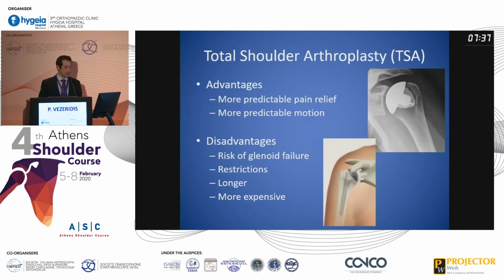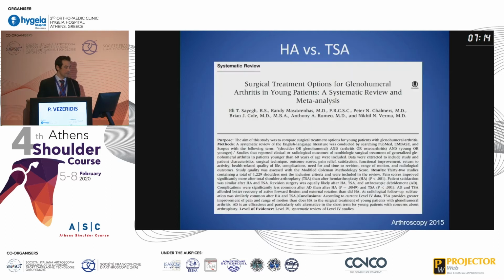For total shoulder arthroplasty, the advantages in general are more predictable pain relief and more predictable motion improvement postoperatively. However, this comes at the risk of the disadvantages of a risk of glenoid failure, restrictions as far as weight and activity restrictions that many surgeons will recommend, a longer operative time, and more expensive.